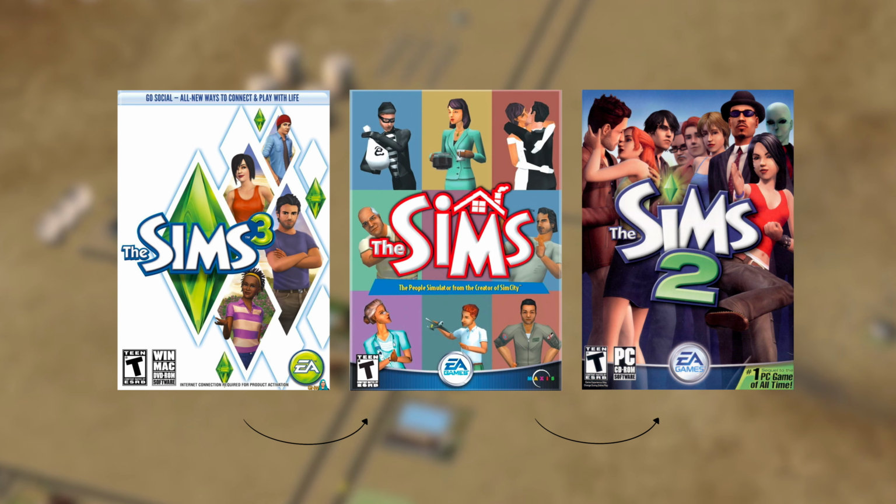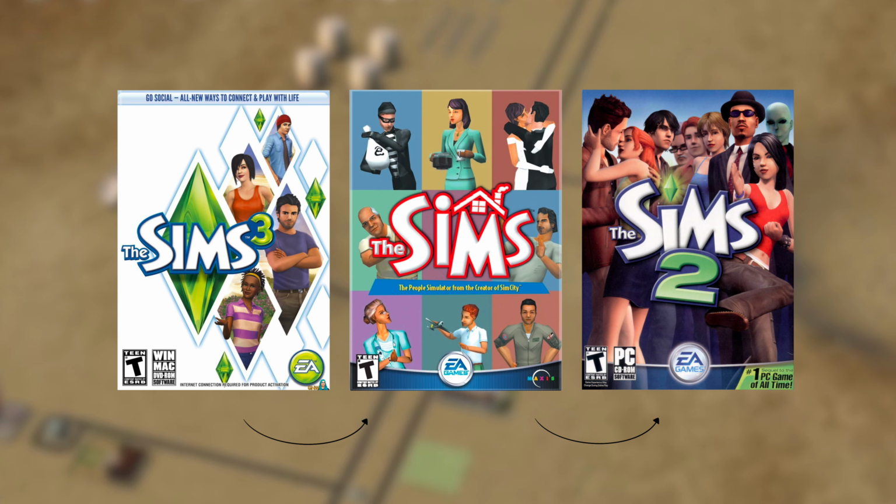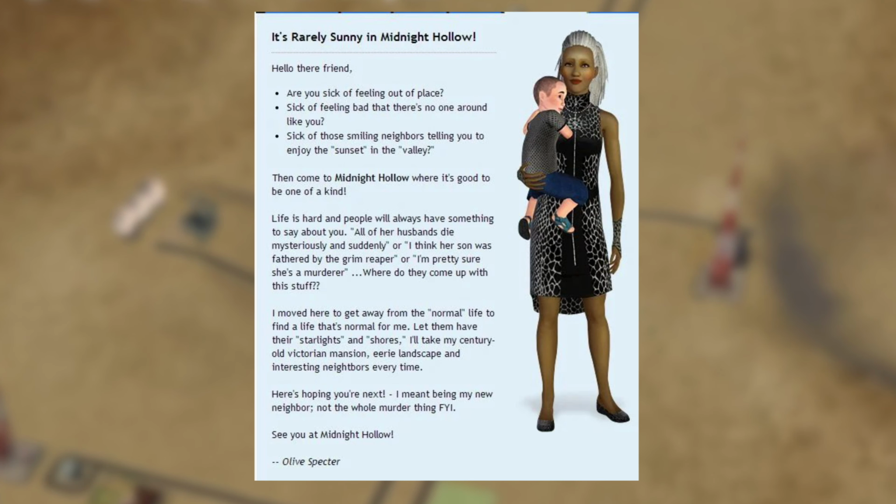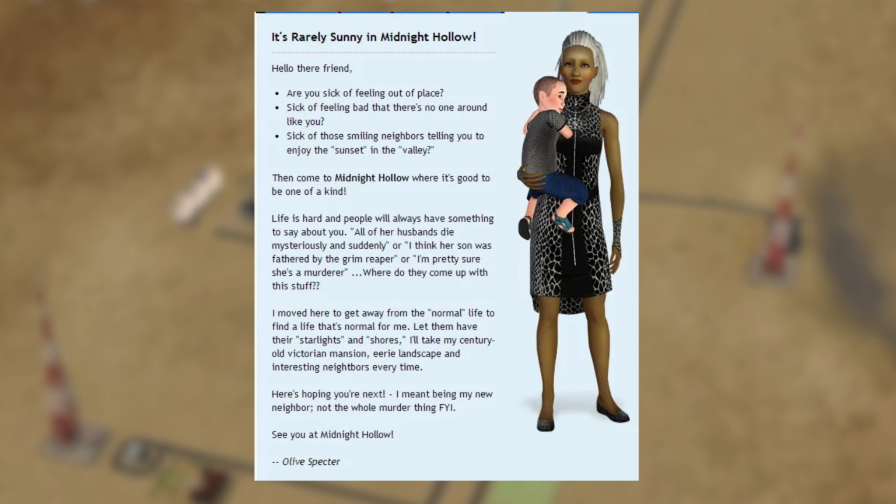If we look at the Sims game's timeline, we know that The Sims 3 takes place before The Sims 2. In The Sims 3, there's a downloadable world named Midnight Hollow. There, Olive Specter and her child Nervous Subject can be played as a pre-made family.